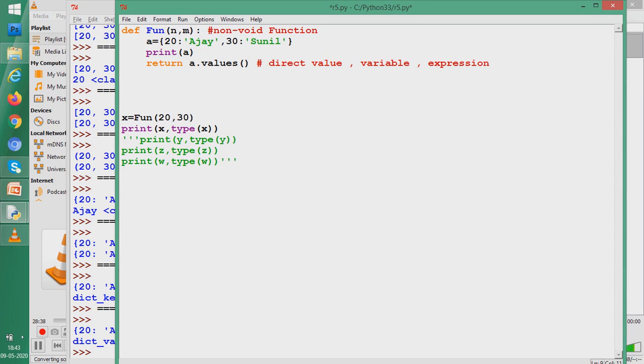Now what is the direction of the value we are sending? The direction is from the calling part to the called part. So 20 and 30 are in which statement? In the calling statement. And where are they going? To the called function. So the direction is from this statement here to here.